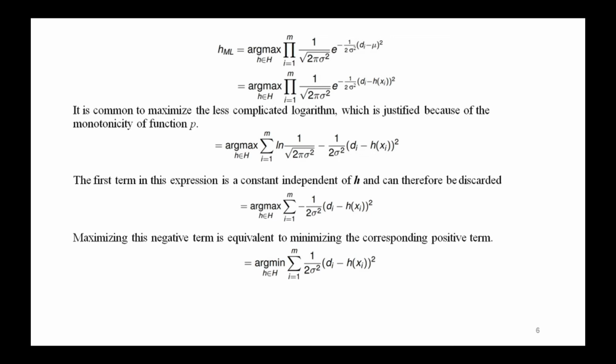We now apply a transformation which is common in maximum likelihood calculations. Rather than maximizing the above complicated expression, we shall choose to maximize its logarithm, which is a bit less complicated. This is justified because ln p is a monotonic function of p. Therefore, maximizing ln p also maximizes p.